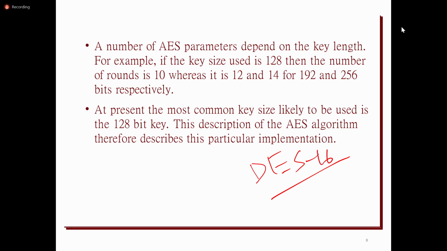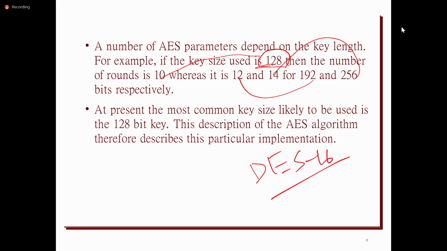Whereas in AES, the number of rounds depends on the key size. If the key size is 128 bits, the number of rounds is 10. If the key size is 192, the number of rounds is 12. If the key size is 256, the number of rounds is 14.